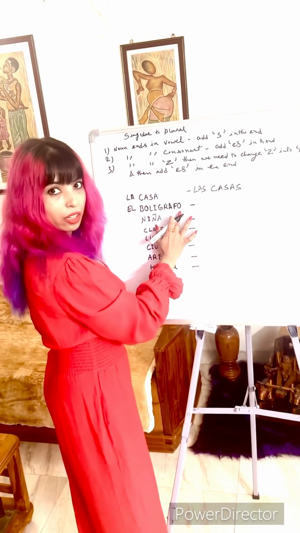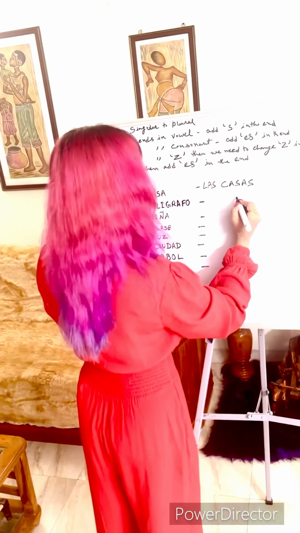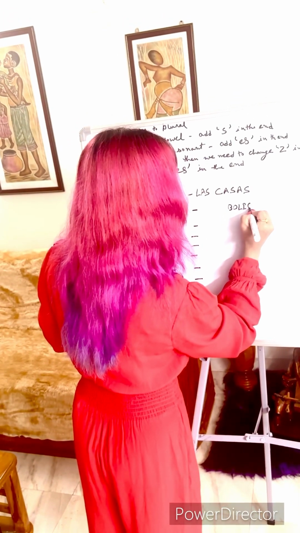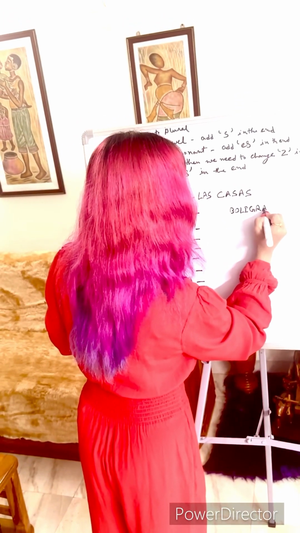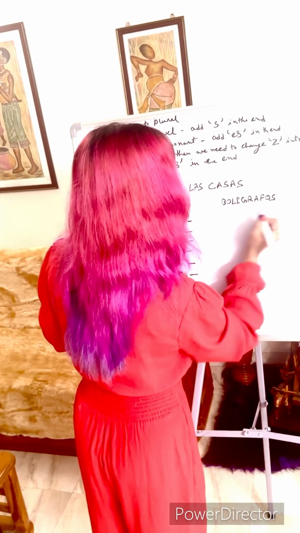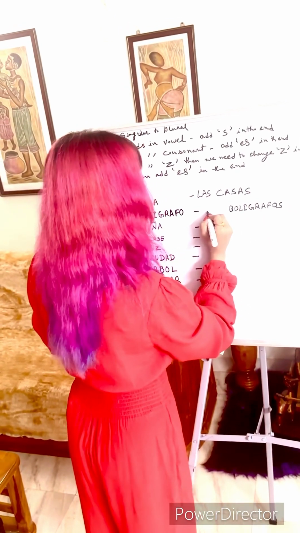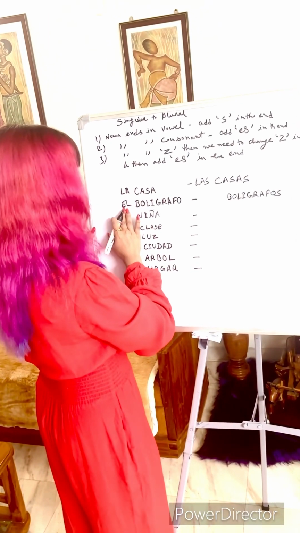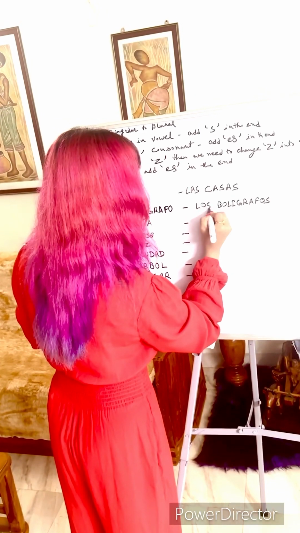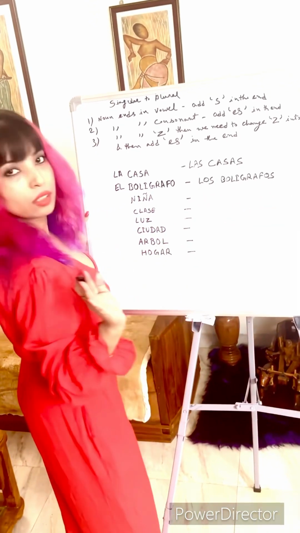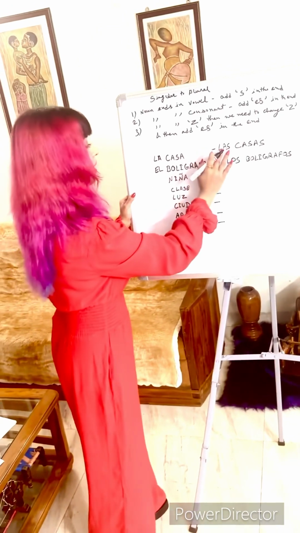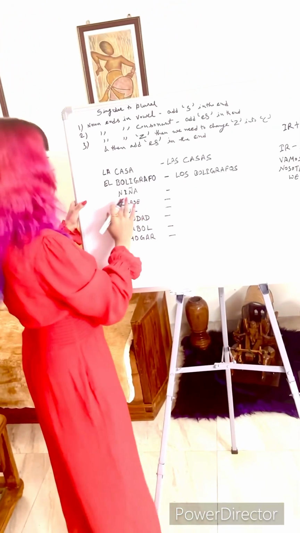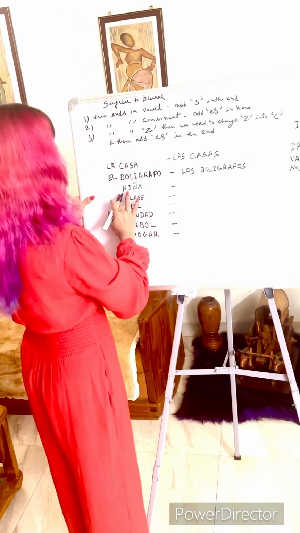And it is again ending in vowel o, so its plural form would be bolígrafos. And we'll have to change the article again in plural form. So the plural of el is los bolígrafos. La, el, las, los, these are the ways to say the. These are definite articles.